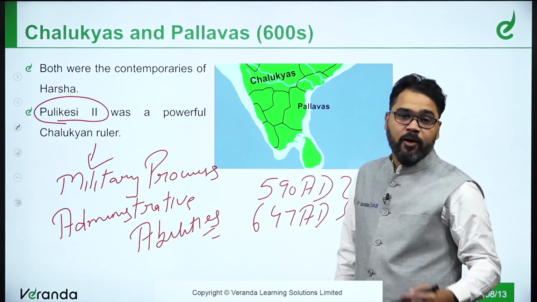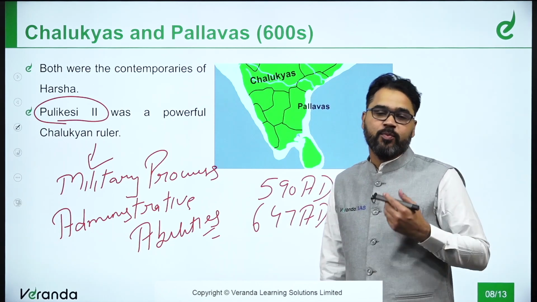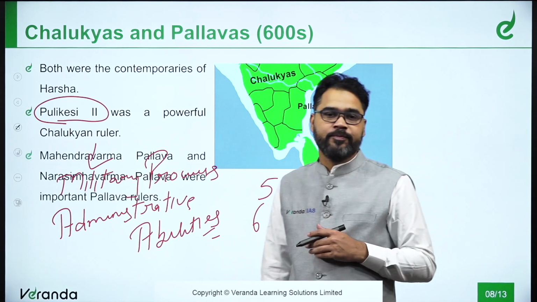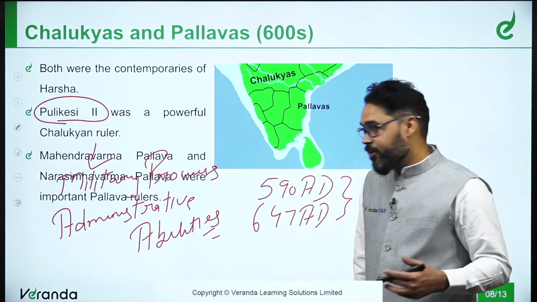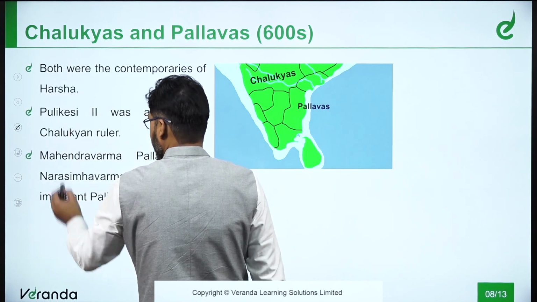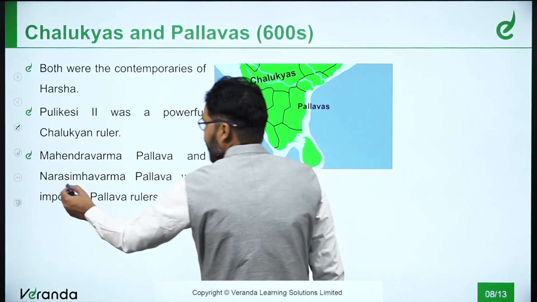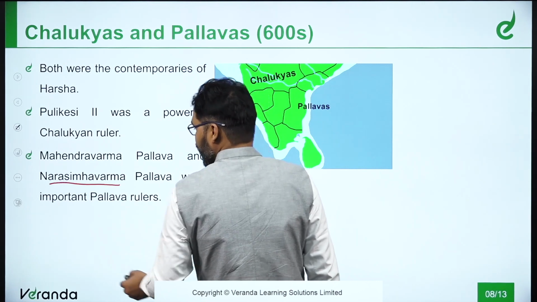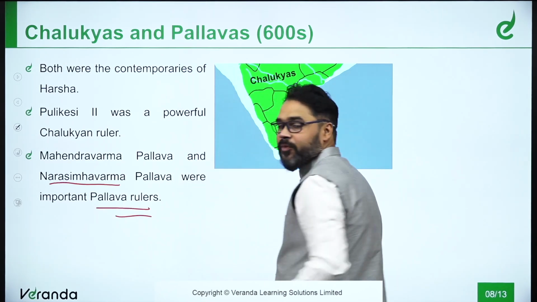It made Pulakesi II one of the most prominent Chalukyan rulers. Some other prominent rulers were the Pallavas Mahendravarma Pallav, then Narsimhavarma Pallav.